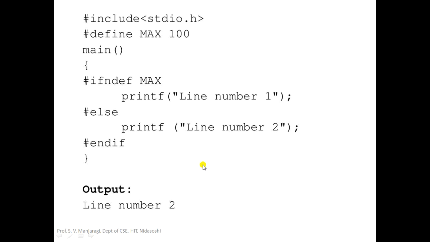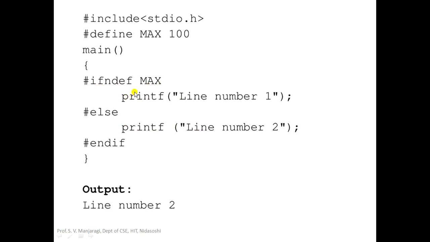Now let us take a simple program to demonstrate this. #include <stdio.h>, #define. We are defining a macro MAX with the value 100. Inside the main function, we have taken #ifndef MAX. It indicates if MAX is not defined, then we execute this printf where it is going to print "line number is 1", else it is going to print "line number is 2". In this particular program, check whether MAX is defined or not.